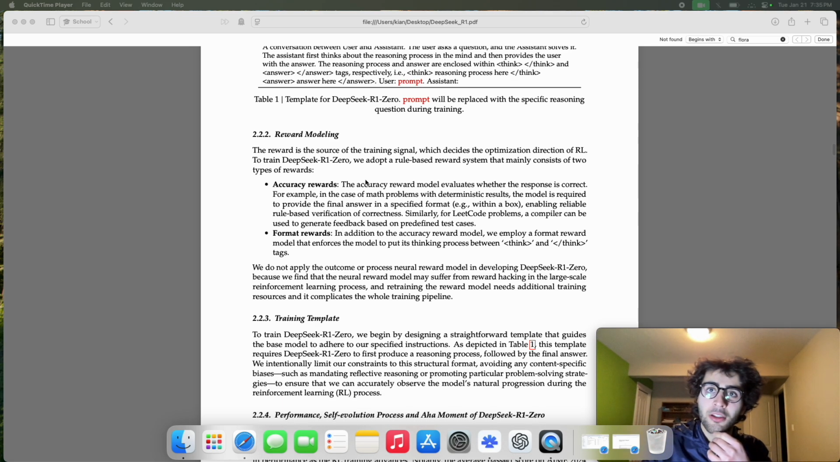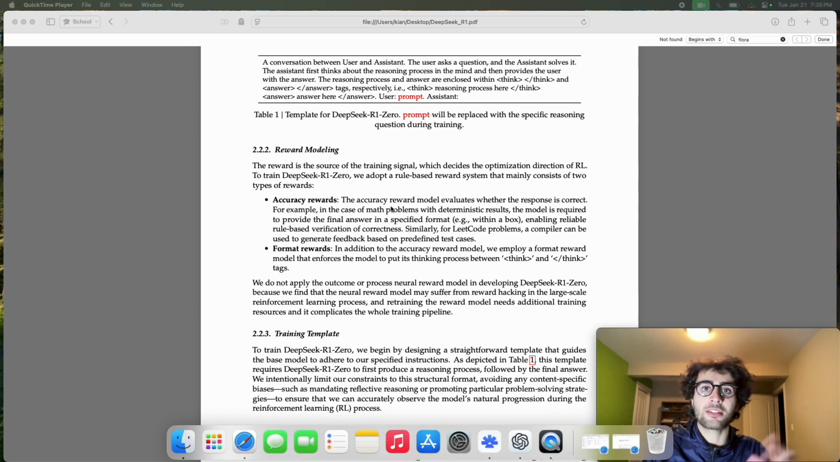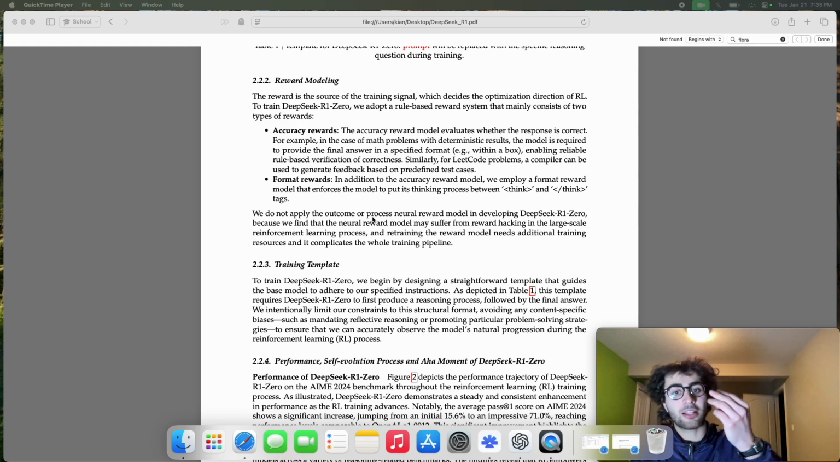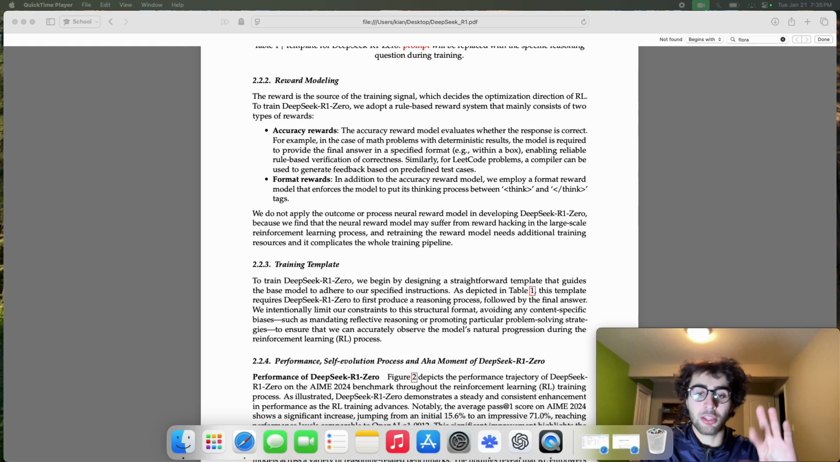And an accuracy reward is best illustrated through the two examples here. So if it's a math problem, then the reward is based on whether it has the correct answer in a specific box. And if it's a LeetCode problem, then it will simply compile the code that was outputted and check if it's true or false. So these two rewards, accuracy and format, are used to train DeepSeek-R1 0. However, when it comes to DeepSeek-R1, you'll see that there's a third parameter added in order to ensure that the model is aligned with human desires. So you'll see what I mean by that later.